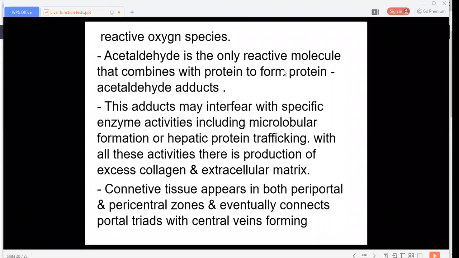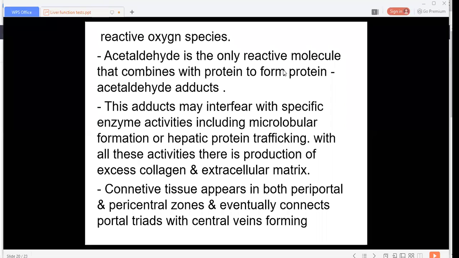So simultaneously the other cofactor NAD is reduced into NADH, resulting in an increased NADH to NAD ratio, that is the redox ratio.